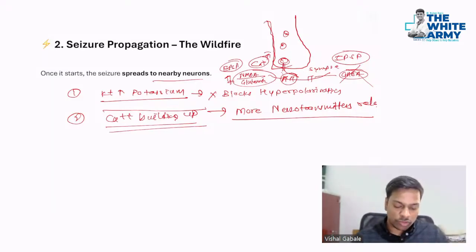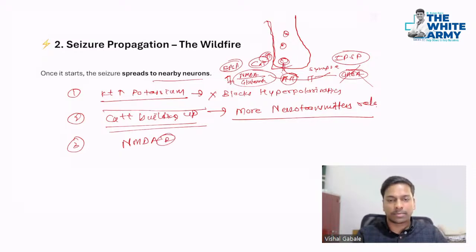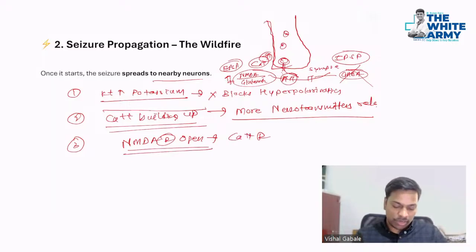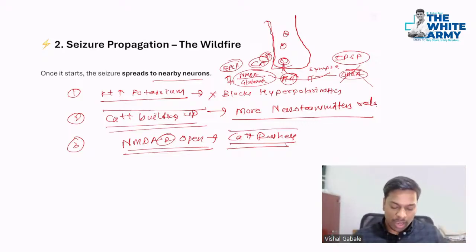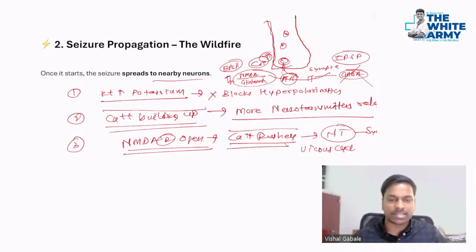This occurs because of the calcium buildup in the tissues. As I said, if NMDA receptors are open, calcium rushes in through the channel. That means the NMDA receptor is also dependent on calcium. If it is open, calcium will come into the neuronal terminal. Again, because of this calcium, more neurotransmitter will be released in the synapse, and this is called a vicious cycle. This is the vicious cycle that you can see in epilepsy.